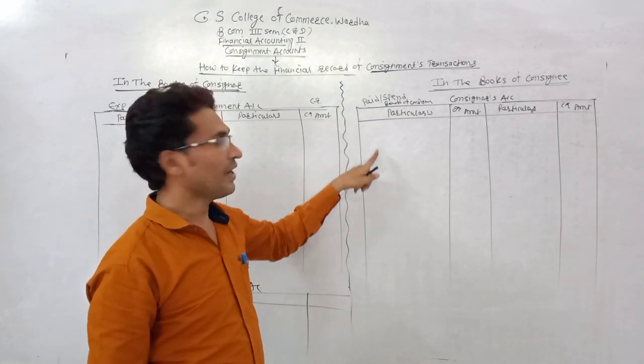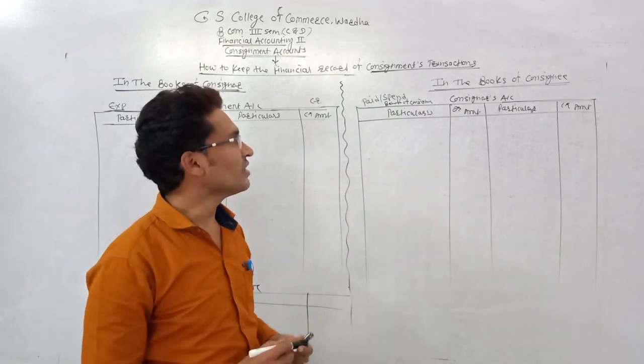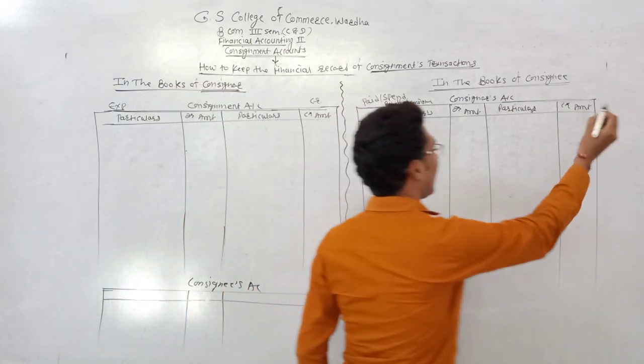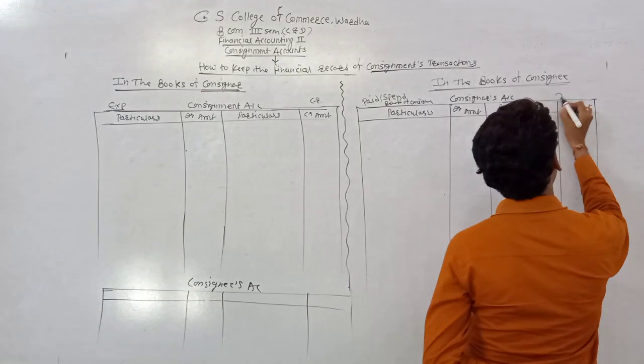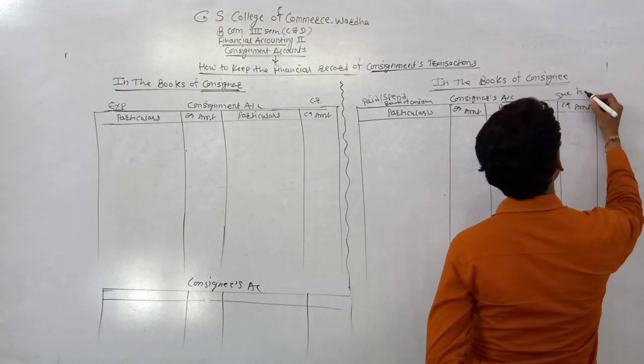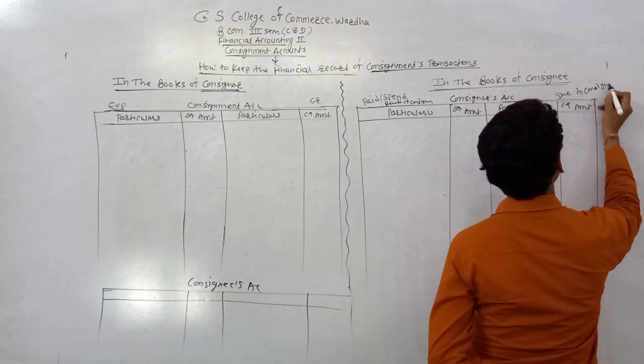All the amounts which are paid or spent by the consignee on behalf of the consignor are recorded at the debit side of the consignor's account, and at the credit side all amounts due to the consignor.